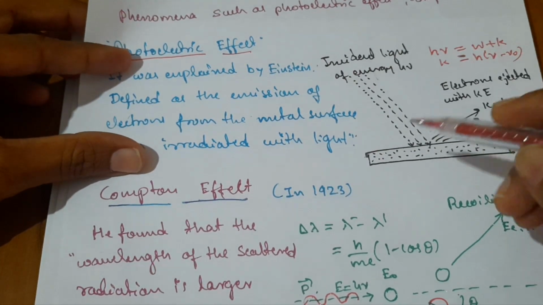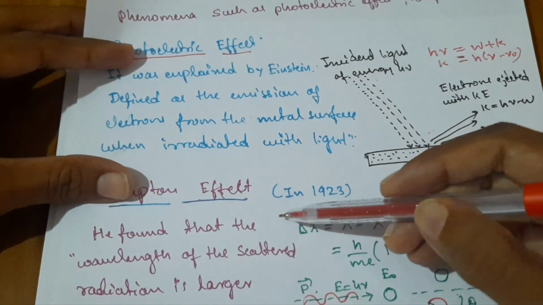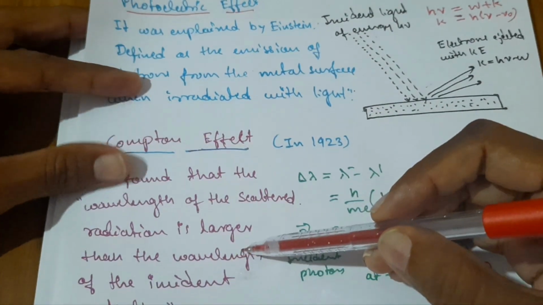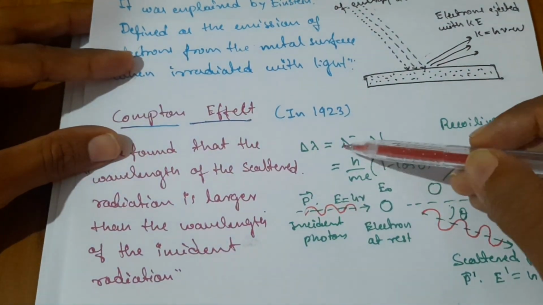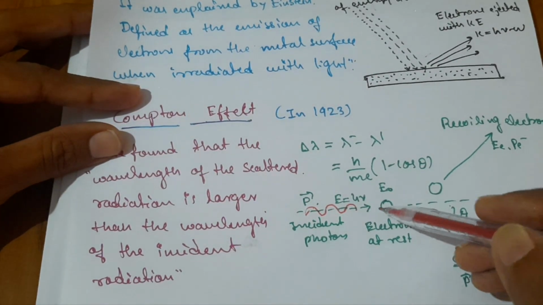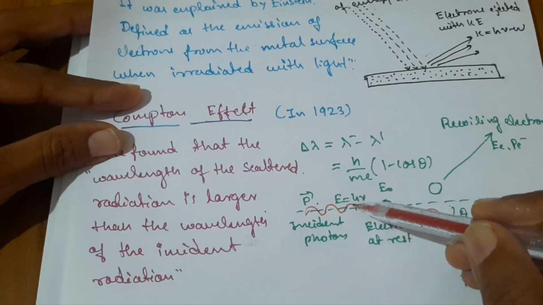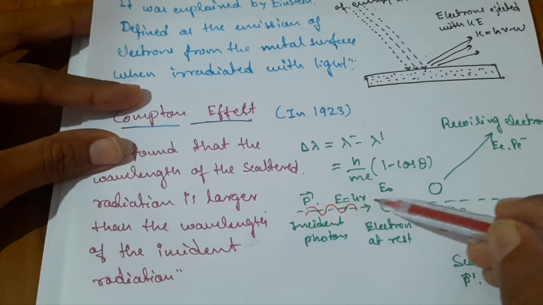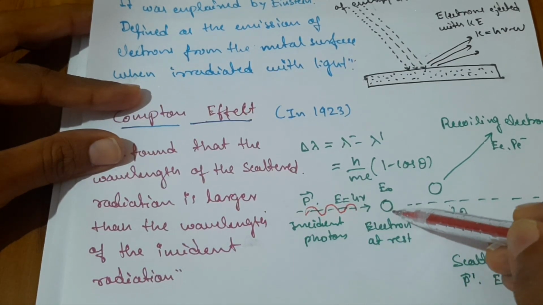In the year 1923, it was explained by the scientist Compton. He found that the wavelength of the scattered radiation is larger than the wavelength of the incident radiation. We can understand with the help of a diagram. A photon of energy h nu interacts with an electron.